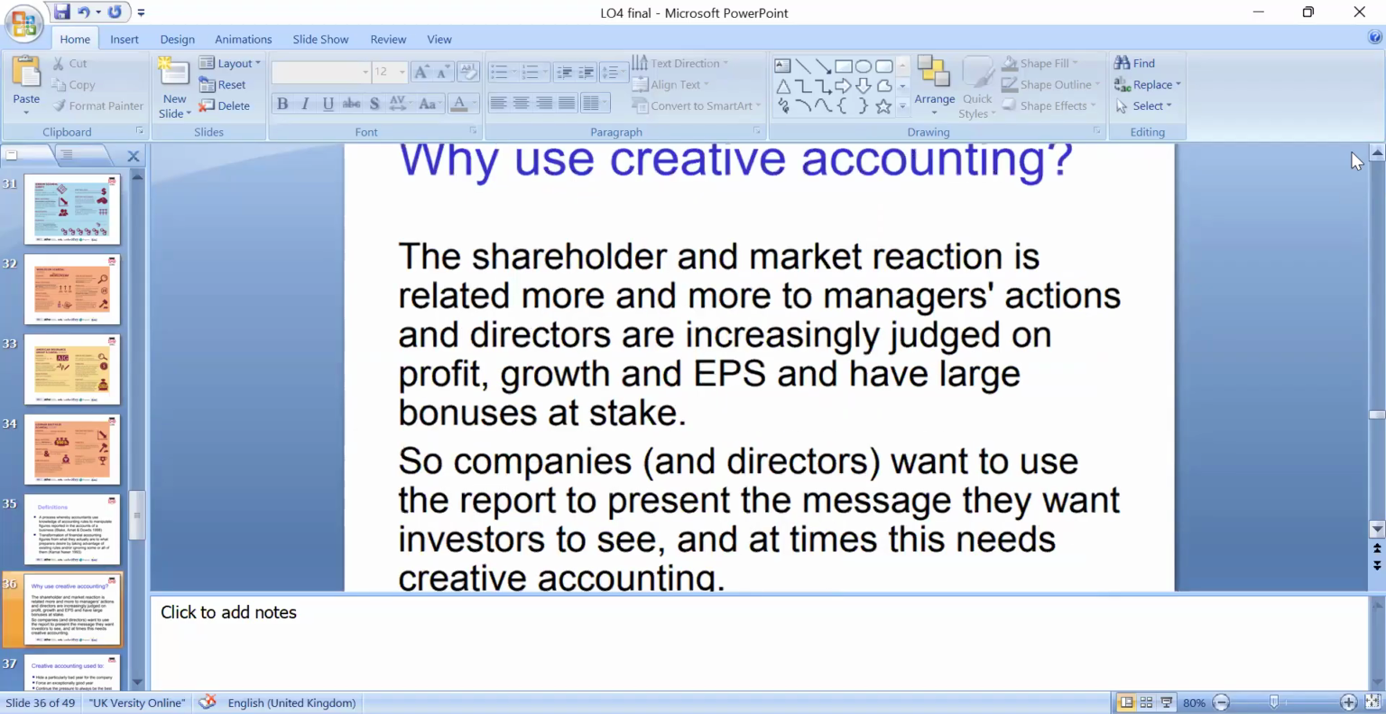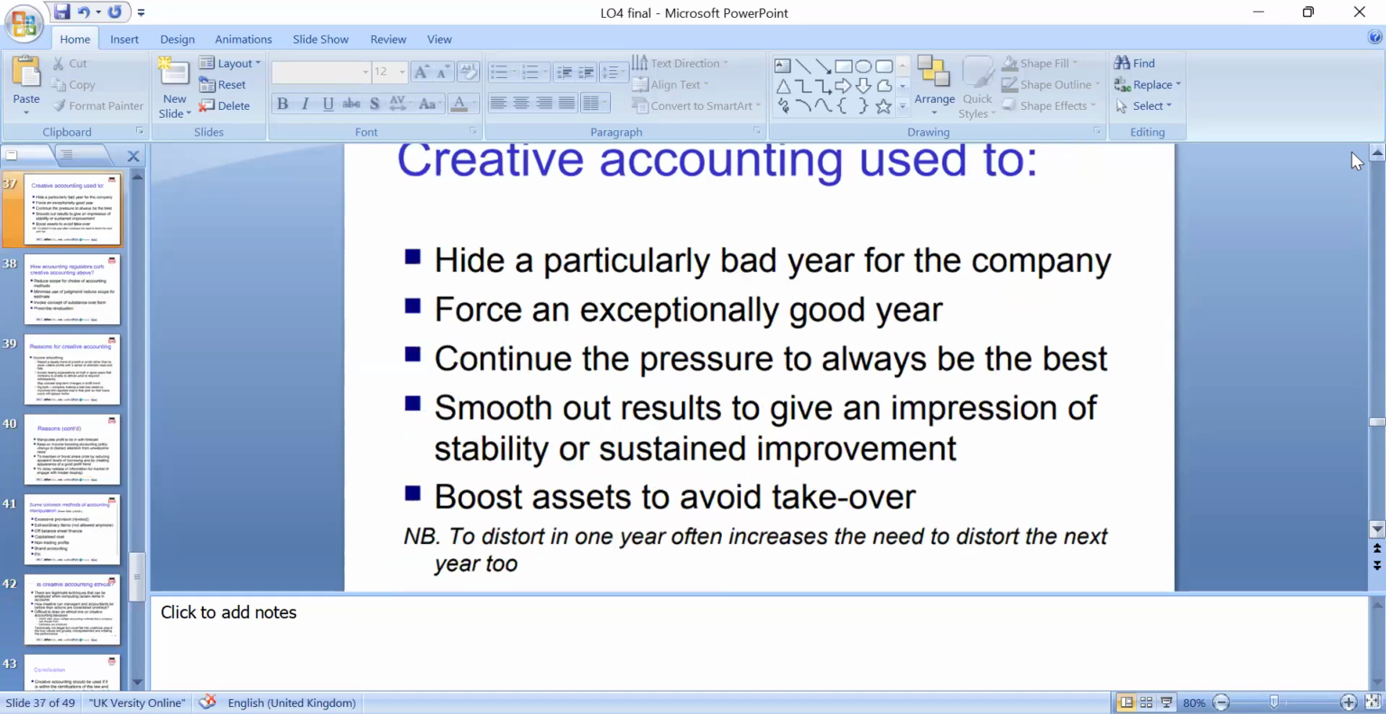Why creative accounting, stakeholders and the market reaction are related to more and more manager action and directors. That's why we do not focus only on the shareholders' interest. We focus on the stakeholders' interest, which should be protected, and not only shareholders' wealth maximization. So we need to look around the creative accounting used to hide particular bad years and exceptional good years. Yes, there is continuous pressure to always show the best, to smooth out the result.